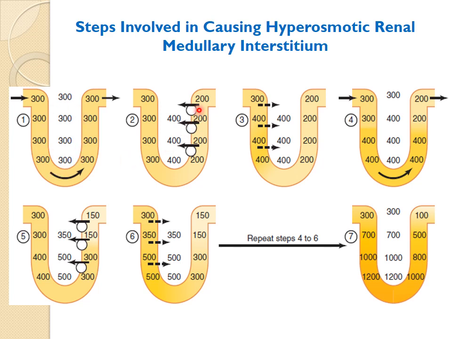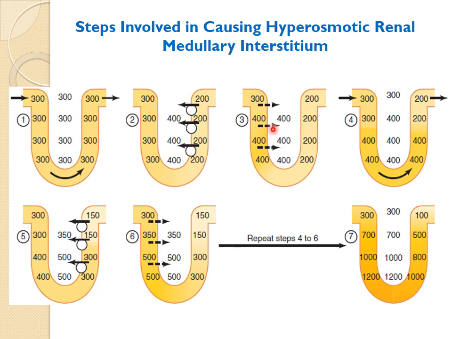Now the next step is that the ascending limb, especially the thick limb, is permeable to the solute, so it will cause a reabsorption of the solute from the tubules into the interstitium. So that will create a concentration gradient of around 200. So here, the 300 will become 400, and here the 300 will become 200. So that will create a concentration gradient.